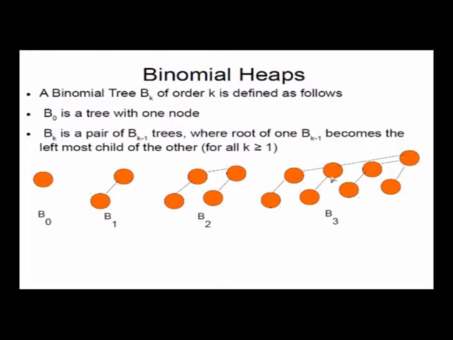Similarly, you make a B3 binomial tree by taking two B2 binomial trees. You can see these are two B2 binomial trees, and you make one B2 binomial tree a child of the other. You do it in such a way that the key on this node is greater than or equal to the key on this node, so the smaller key will always be on the top. This is how you build all the BK trees. If you have a BK minus 1 tree, you can build a BK tree by taking two BK minus 1 trees and making one the child of the other.